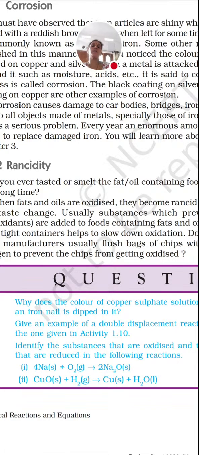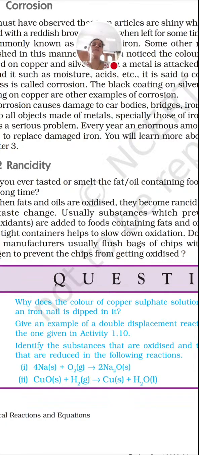When any oily substance is kept in the open, it gets softened, or after some days it will smell. This property is called rancidity. Now they will ask you to define rancidity and how rancidity can be prevented. Rancidity can be prevented by keeping the food articles in an airtight container. So that is one of the ways. Or it is flushed with nitrogen.